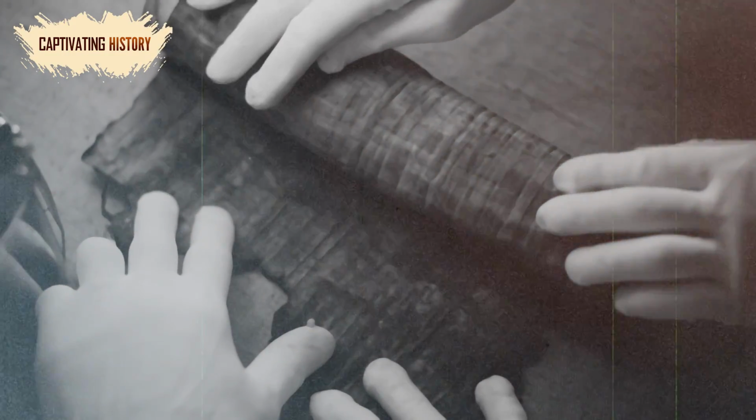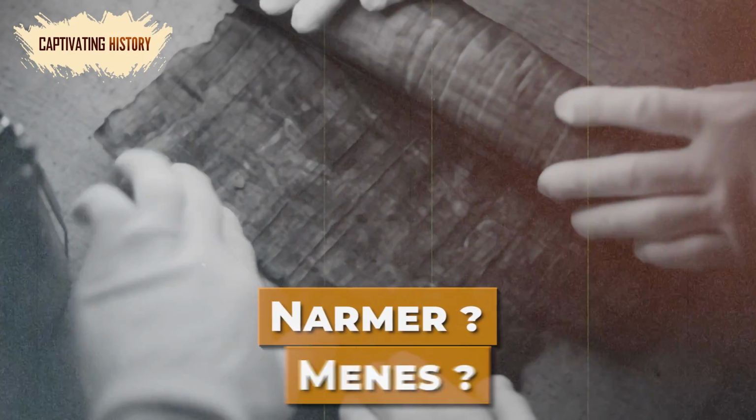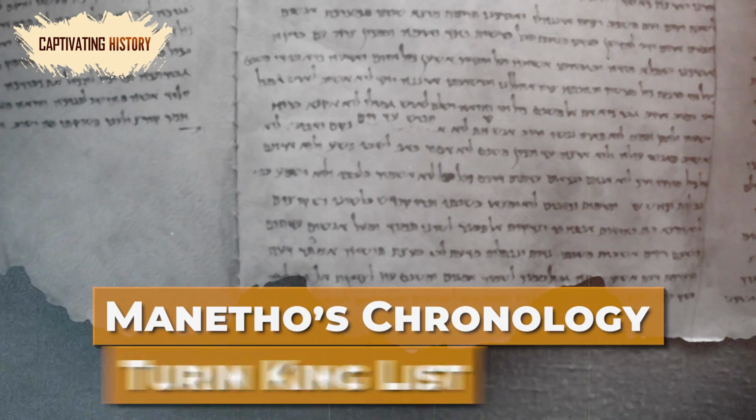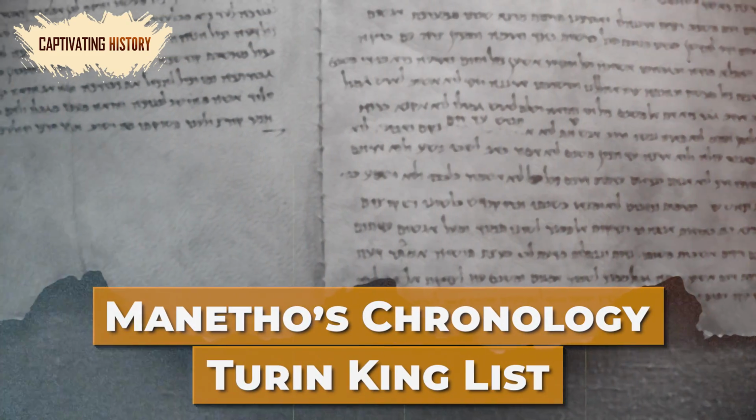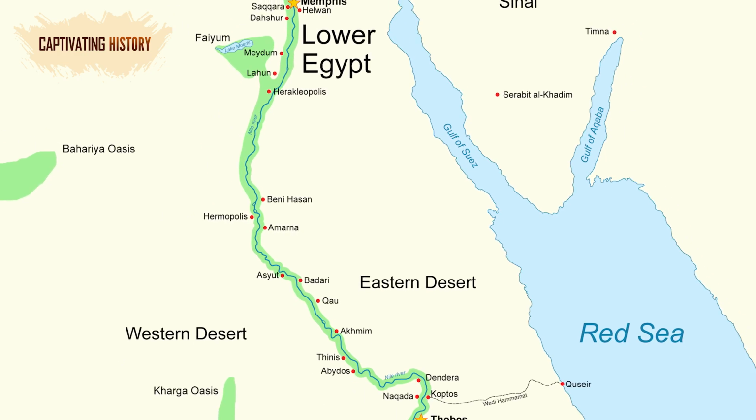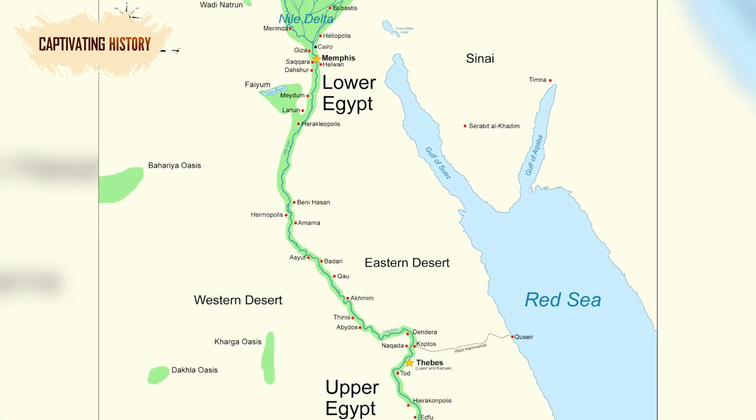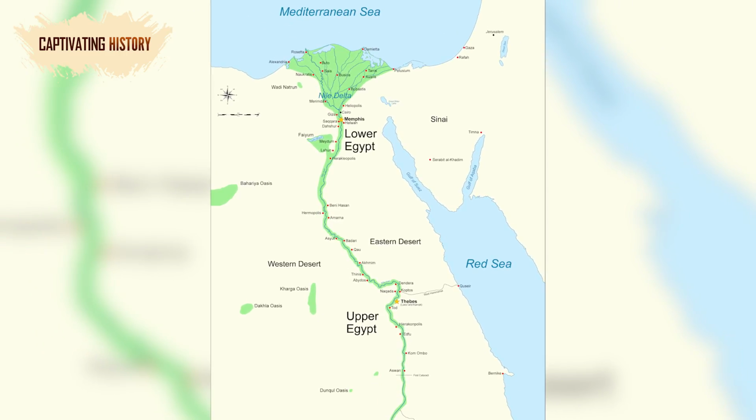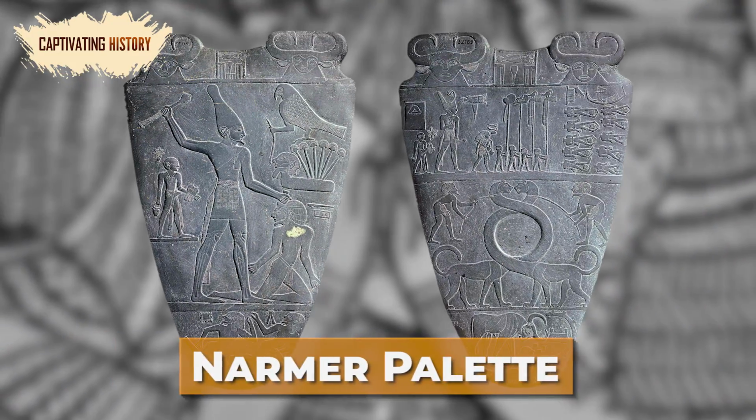Historians disagree on whether the king's name was Narmer or Menes. They also theorize that Menes could have been a successor of Narmer. According to ancient records like Manetho's chronology and the Turin king list, the first king of United Egypt was Menes. However, extensive archaeological evidence suggests that Narmer was likely the historical figure responsible for unifying Upper and Lower Egypt, as depicted on the Narmer palette.